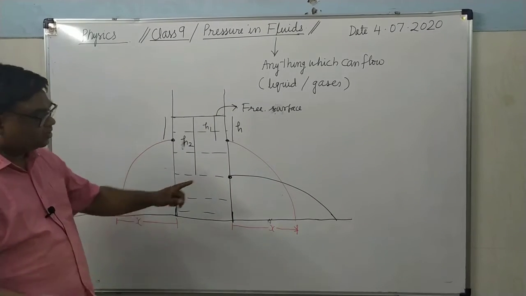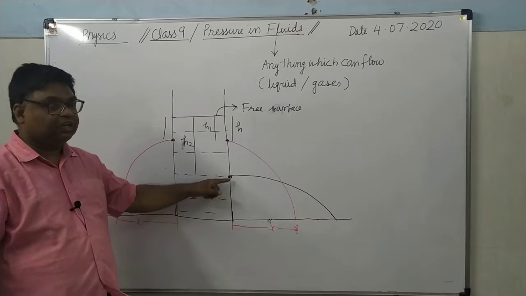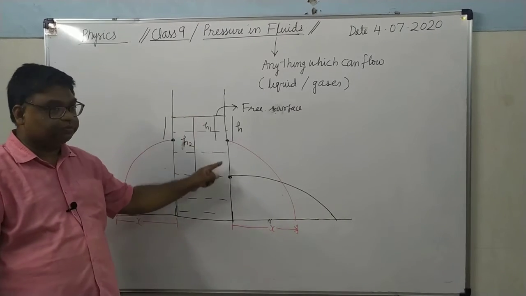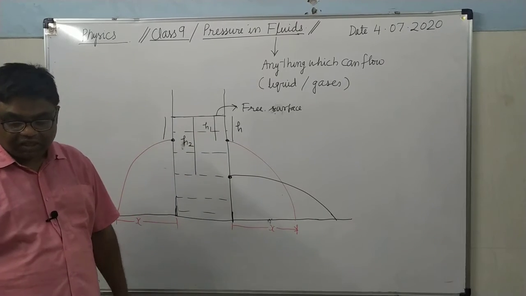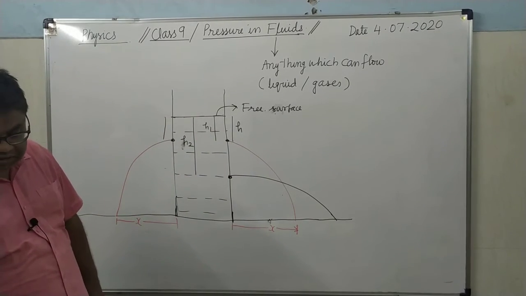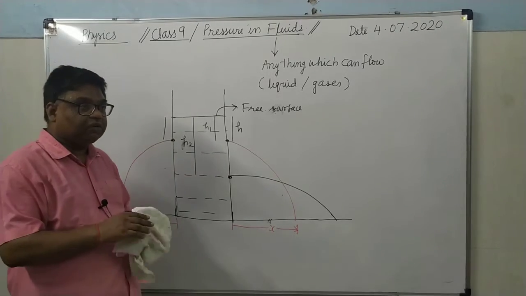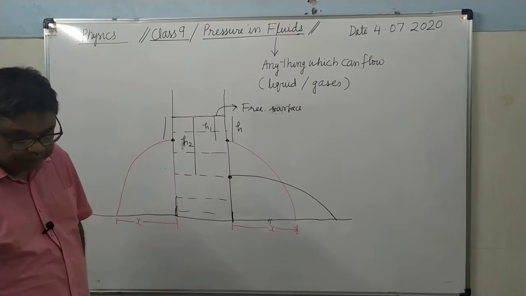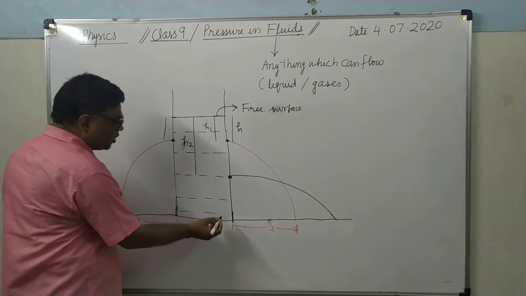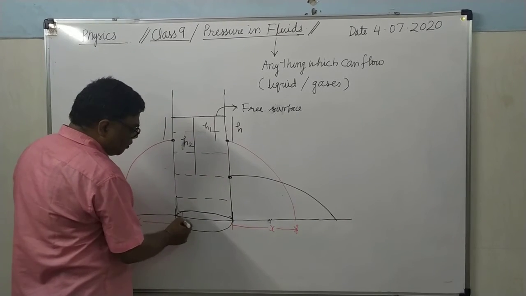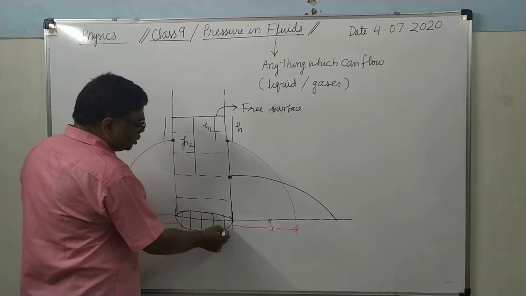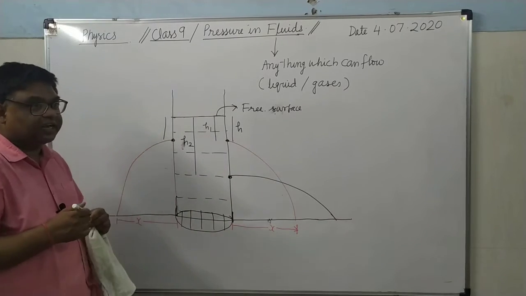Means at this point there is more pressure, which is at more depth there is more pressure, and at less depth there is less pressure. It's clear. So from this experiment it is clear that liquid not only exert pressure on the bottom of the container, they also exert pressure in the sideways direction.